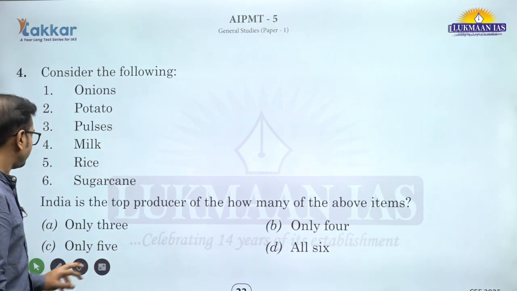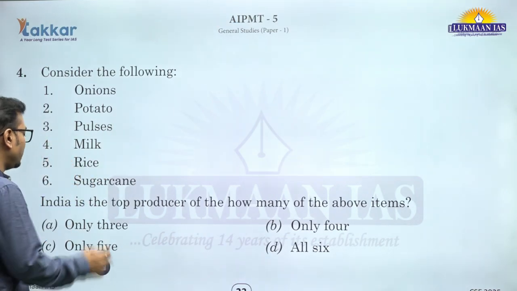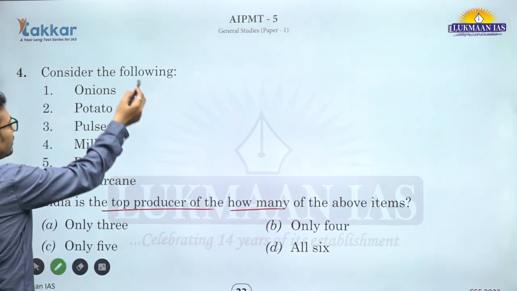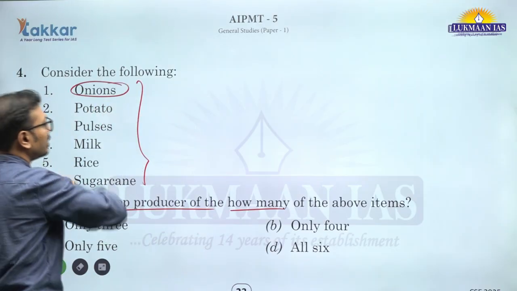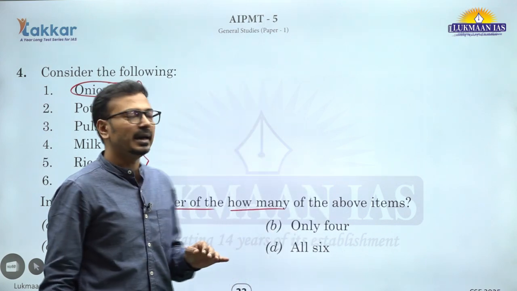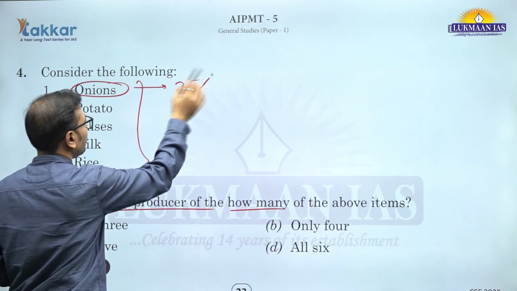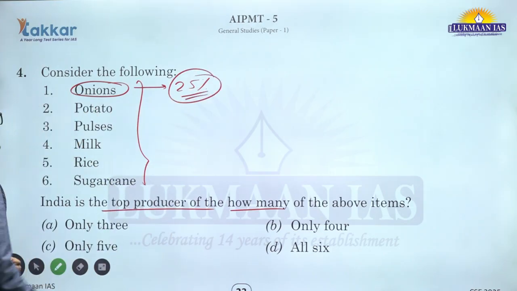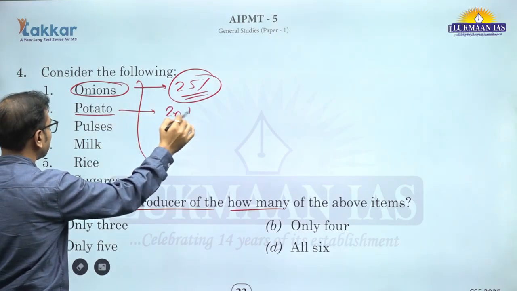Alright, moving on. This type of framing is there always in the examination. India is the top producer of how many of the items? So there are several items mentioned, especially agriculture and allied activities. If you have read the Economic Survey, there this fact is given: India is the largest onion producer in the world, contributing about 25%, one-fourth of the world production of dry onions. Now potato, if you talk about potato, in the same statement in the Economic Survey, it is given as second highest.